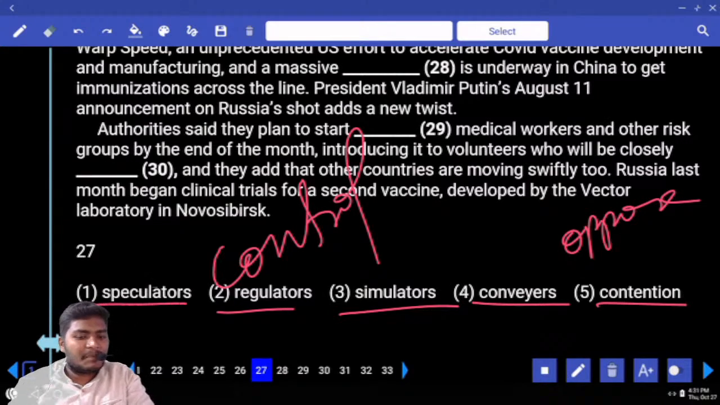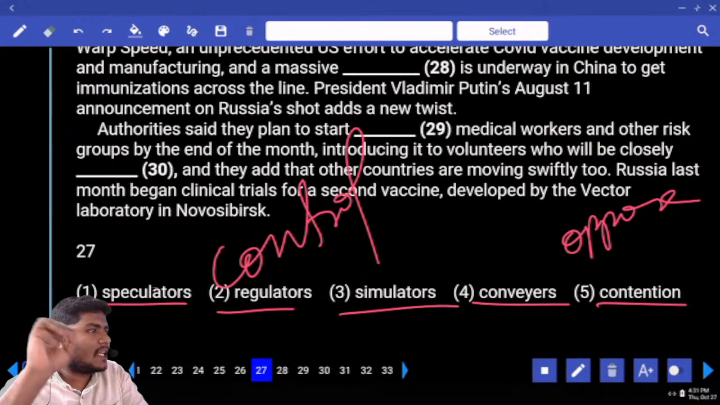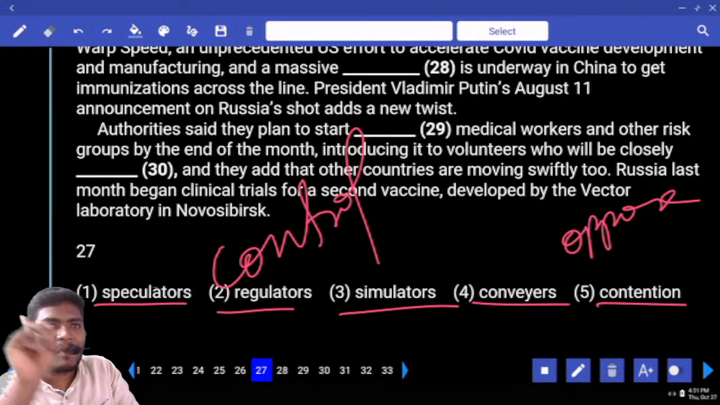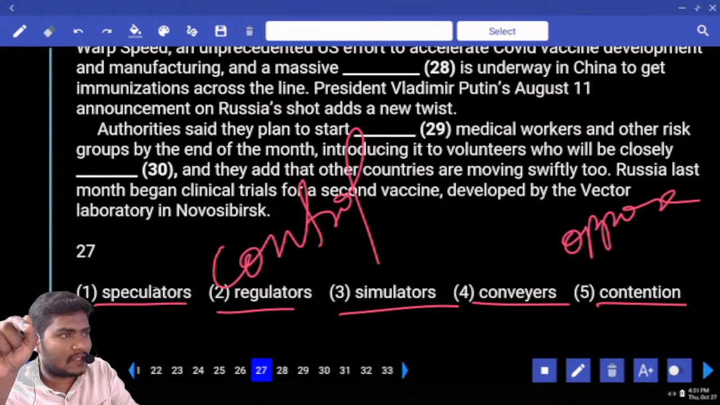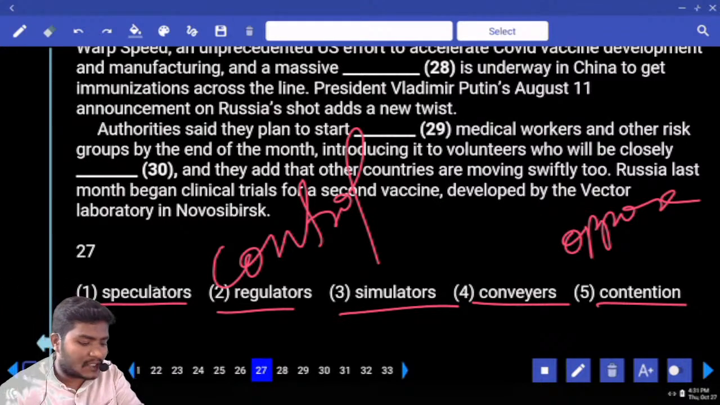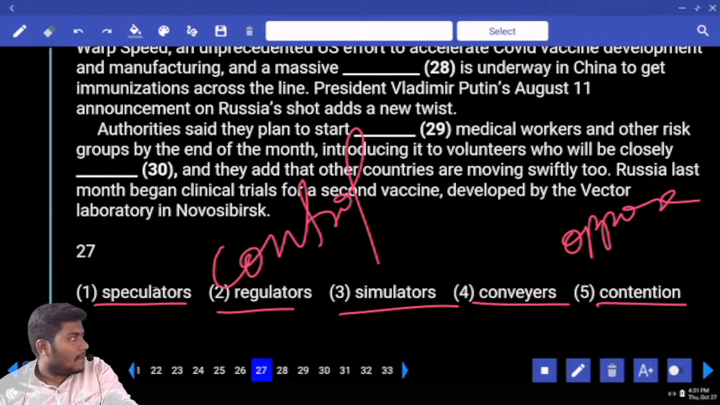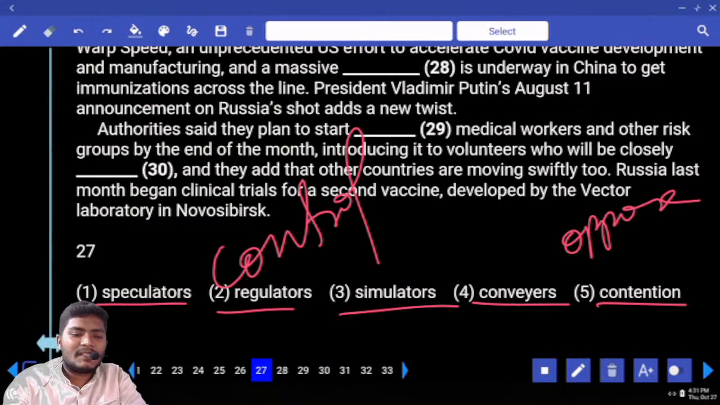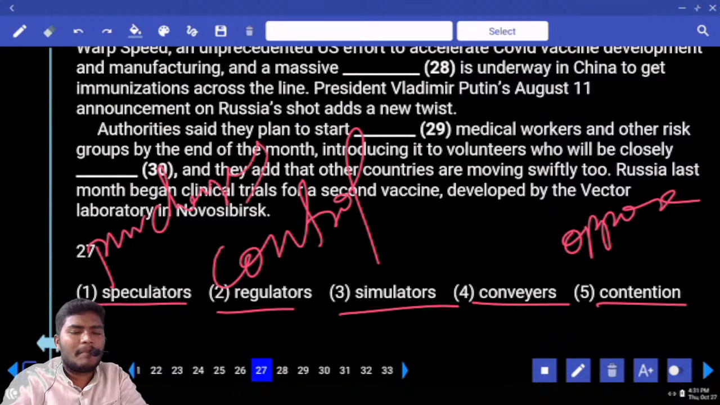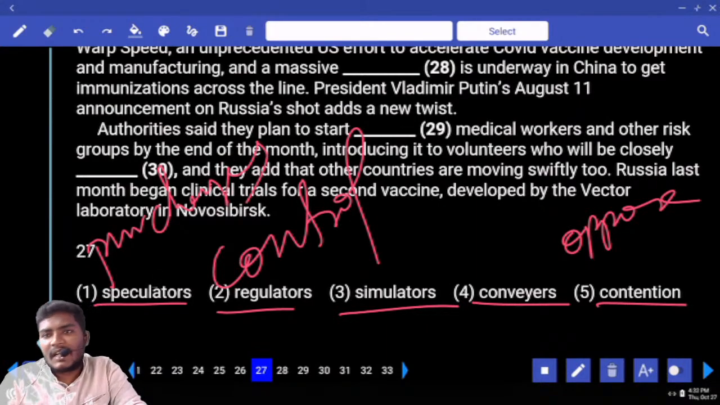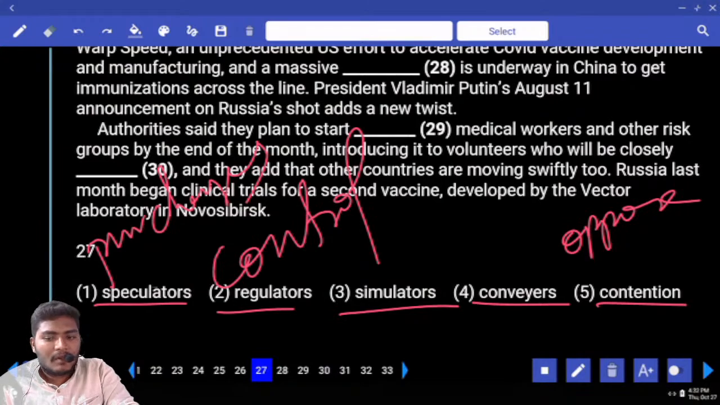Next one, speculators. We have different meanings with the word speculators. One, speculation. Speculation in the sense of doubt. One meaning. Write down that meaning first. Another, a speculator is nothing but a person who purchases. This is basically a business related word. A speculator is a person who invests, basically an investor. A business investor we call a speculator.